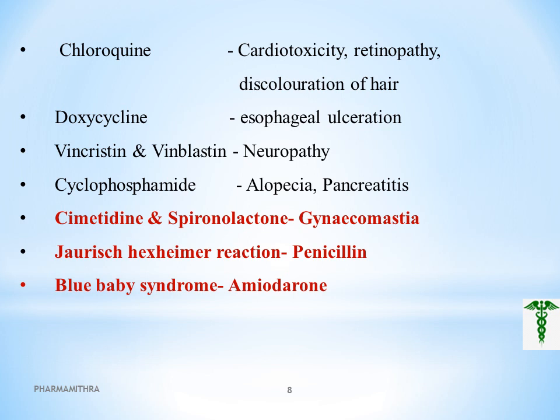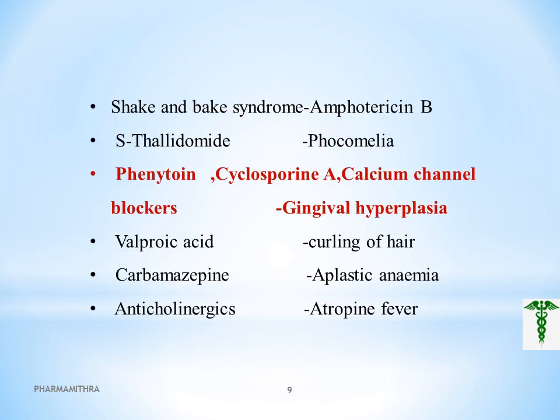Shake and bake syndrome is associated with the drug amphotericin B, that is used in infectious disease treatment. Shake and bake syndrome means it shows symptoms like intense muscle spasm, craving, nausea, vomiting, fever, and other typical symptoms of withdrawal from opioid drugs. This shake and bake syndrome is associated with the drug amphotericin B.